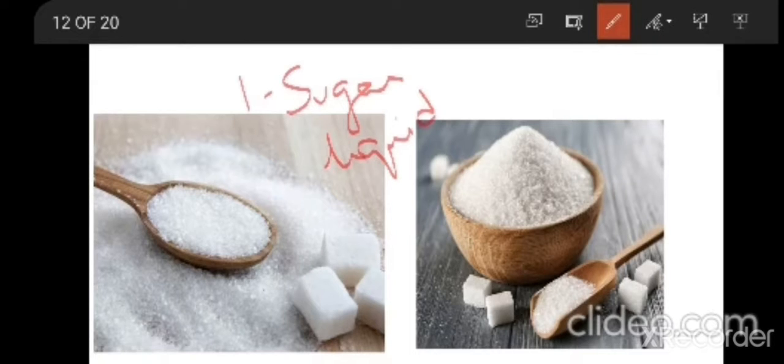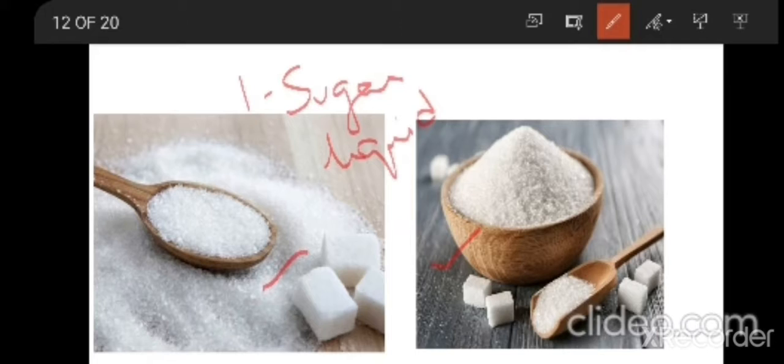When I put sugar in a spoon, it takes the shape of the spoon. When I put the sugar in a bowl, it takes the shape of a bowl. We all know that generally liquids take the shape of the container. If you pour water in a bottle, the water will take the shape of the container. The same water, if you pour it in a bowl, will take the shape of a bowl. In the same way, they observed that sugar takes the shape of a container. So they concluded that sugar is a liquid.